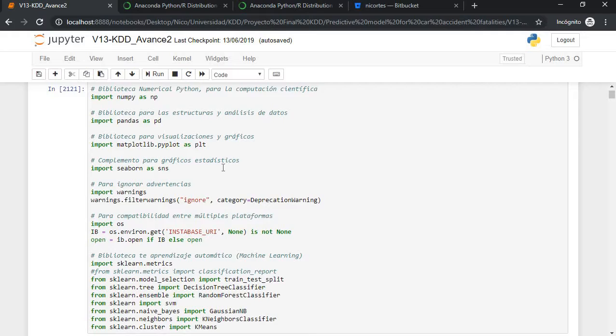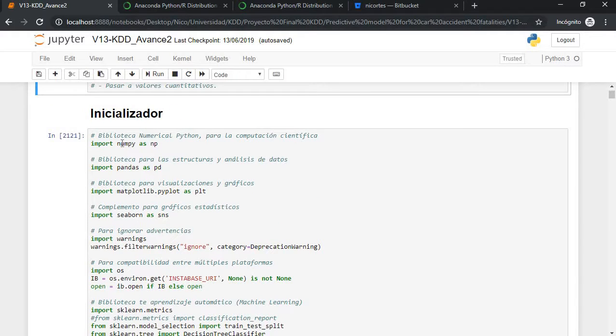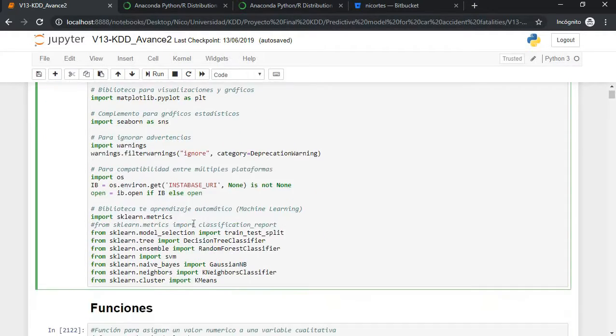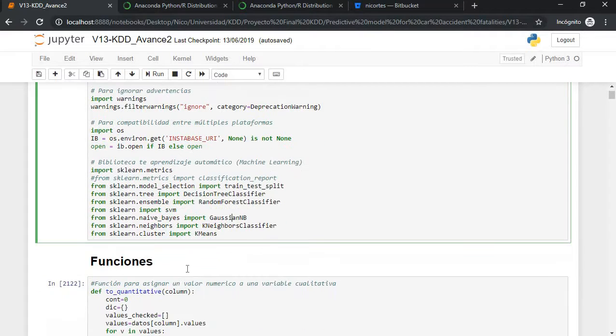So here we initialize some things. For example, we import the NumPy library, the Pandas library, Matplotlib, Seaborn, and a bunch of other libraries that we're going to use for our models. For example, decision tree classifier for random forest. Here it is. I think this one is for random tree only. This one is for random forest. Decision tree. So let's see what else we find.